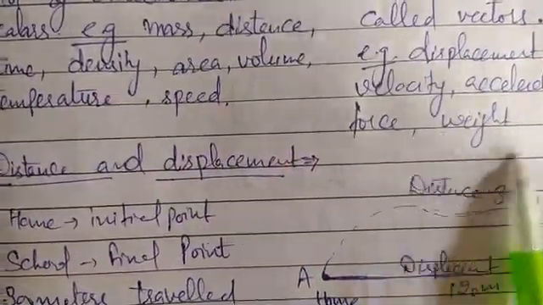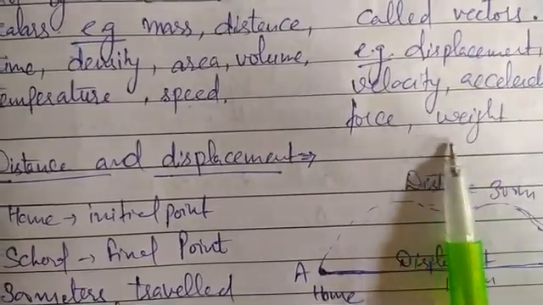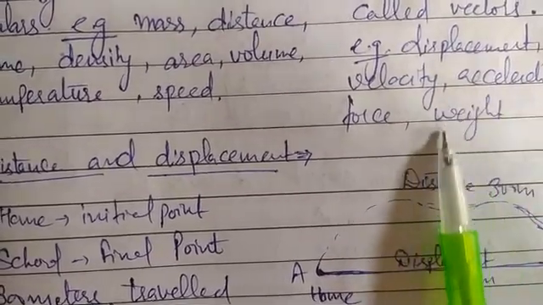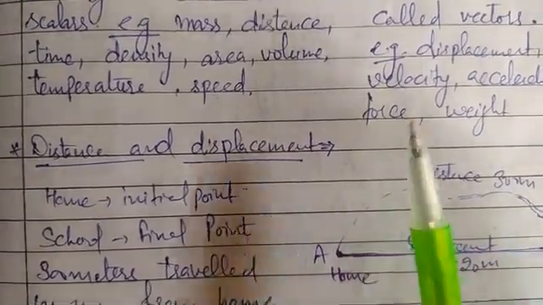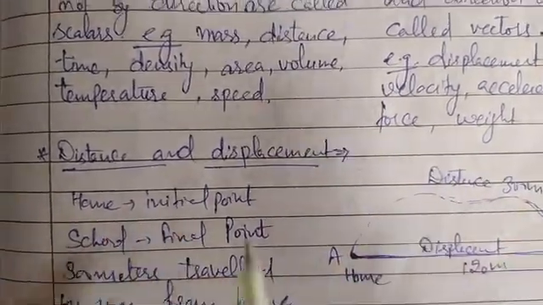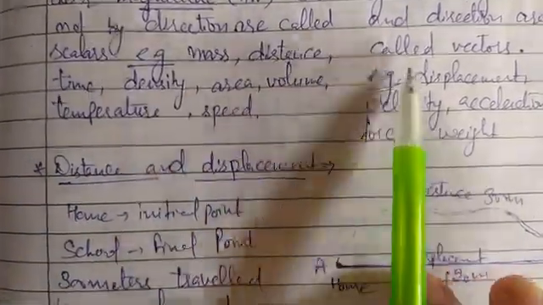And as we know, weight is the force with which bodies are attracted towards the surface of the earth, so it is also a vector quantity because force is a vector quantity. So this is about scalar and vector quantities.